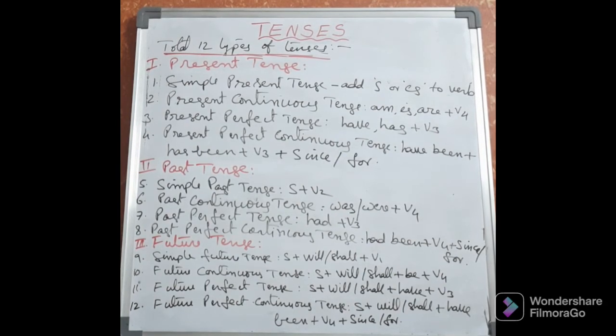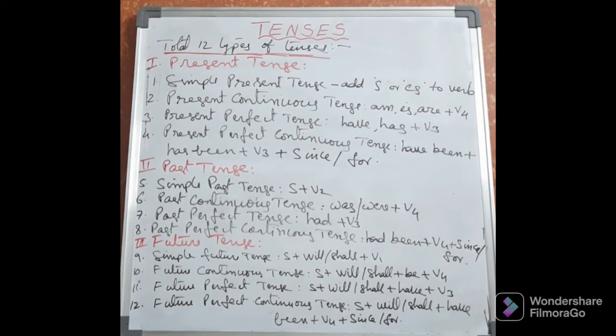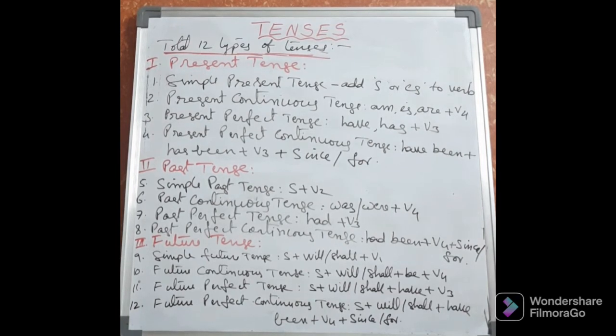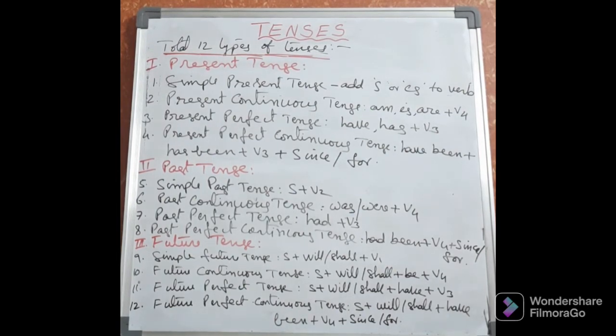In future, that means tomorrow by this time I will have completed my examination. Completed, perfectly completed. Here again, as it is a future tense, you must take will or shall, plus as it is a perfect tense, you must take have. And here you observe how you have to take it: in present perfect tense, you have one option of taking have or has.